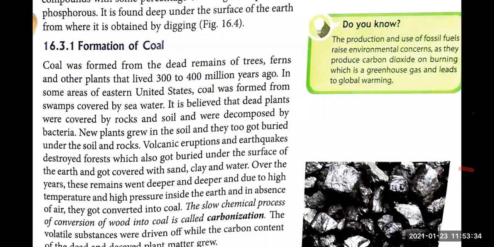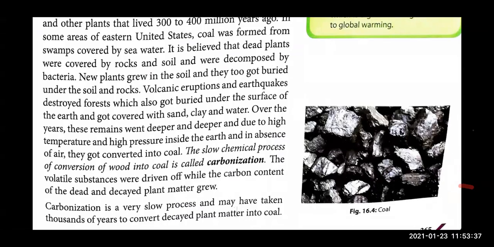Chalo. So now underline here one definition is there, that is the slow chemical reaction of conversion of plants into coal. Plants किससे बने हैं? Wood से. So wood जो है that gets converted into coal, right? You know the process, the story, the millions of years ago, right? Is called carbonization. So the slow chemical process of conversion of wood into coal is called carbonization, right?